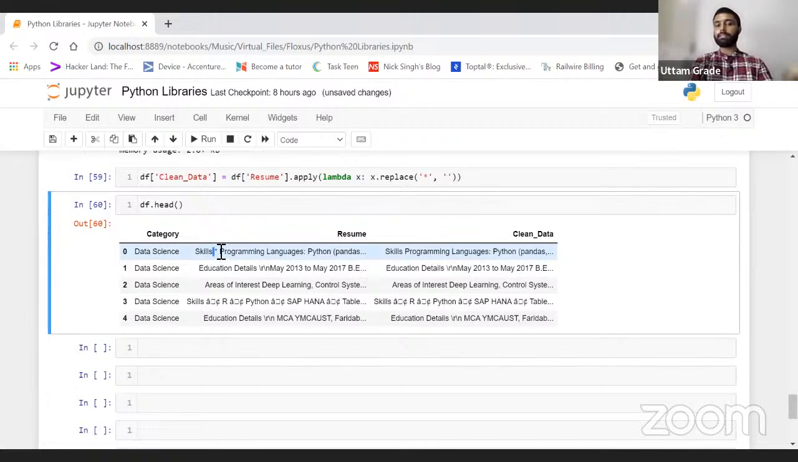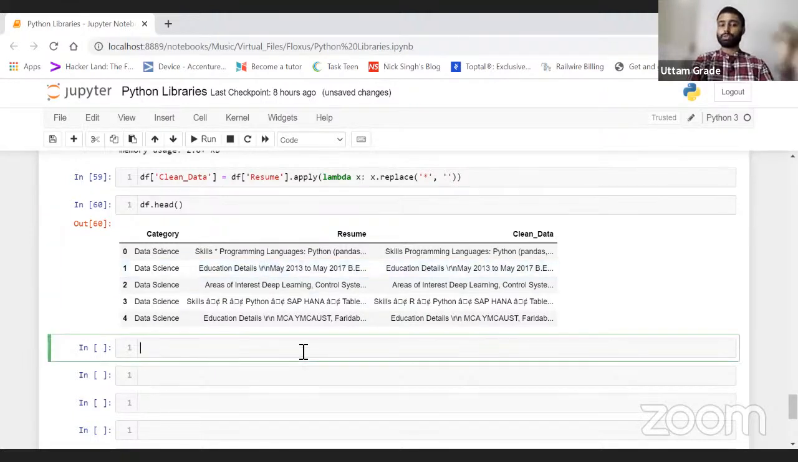So see, previously I had a star symbol. Now I don't have any star symbol, but you can say we still have some unclean data. We don't know what kind of symbols these are exactly, like backslash r backslash and so on. We just want to remove these kinds of things as well. Okay, now let's remove these as well.